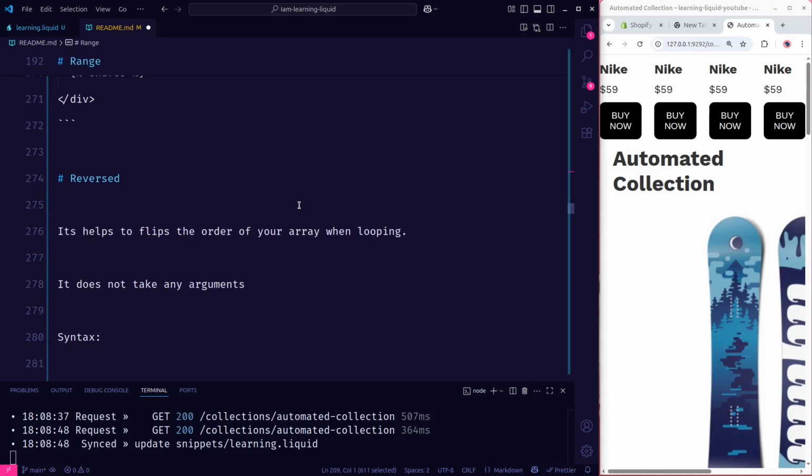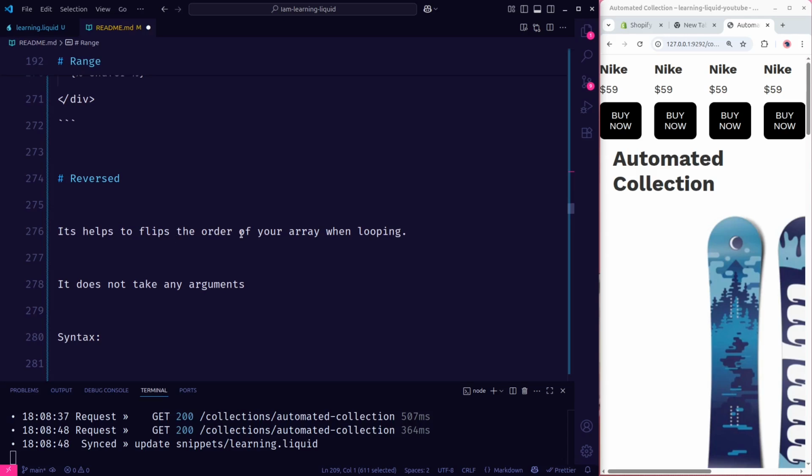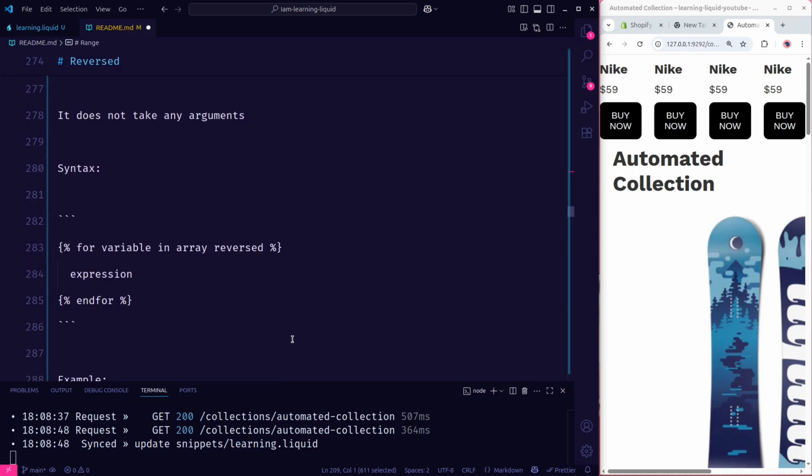The next one we will talk about is reversed. Just like the name states, reversed helps to flip the order of your array when you're looping. It does not take any argument, so the syntax is very simple. You have the for loop, the array, and the variable, and just beside the array you use the keyword reversed, and that's it. Okay, let's try it.